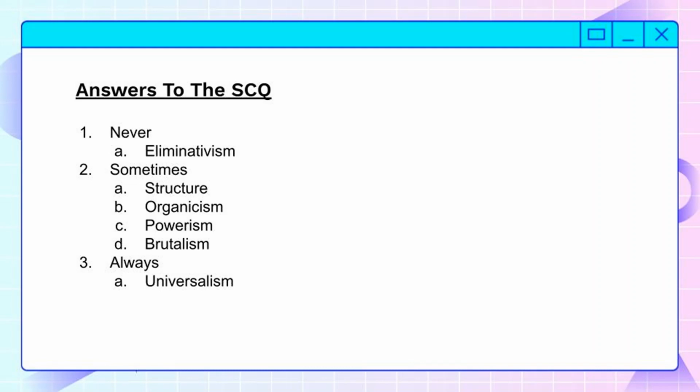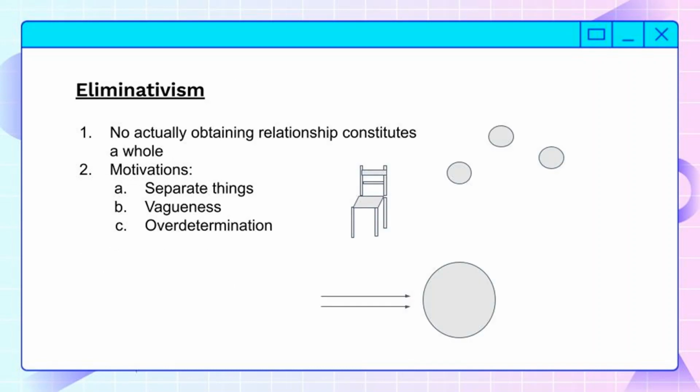The people who think that two atoms or two objects never come together to form a whole are called eliminativists. They believe in eliminativism. The people who believe that sometimes a whole is composed out of parts go by different names. Their position is usually a little bit more complicated. And then the people who believe that two objects always compose a third object are called Universalists, or they believe in Mereological Universalism.